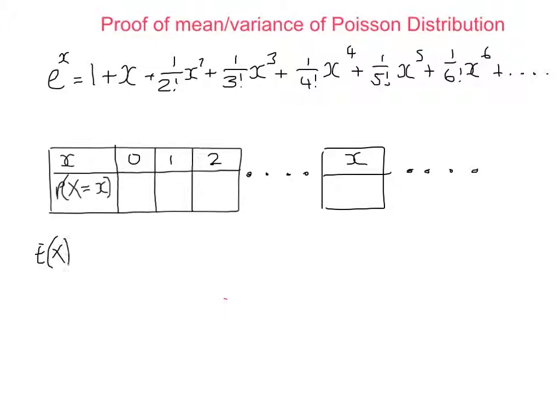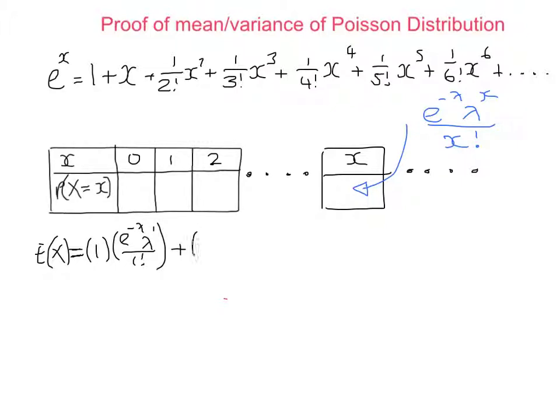So the expectation of x would be, we've got this one times its probability. Well, that's easy, 0 times anything is 0. Then we've got this one times its probability. I'll just remind you of the formula for the probability: e to the minus lambda, lambda to the x over x factorial. So we've got x times the probability of x happening, which is 1 times e to the minus lambda, lambda to the 1 over 1 factorial.